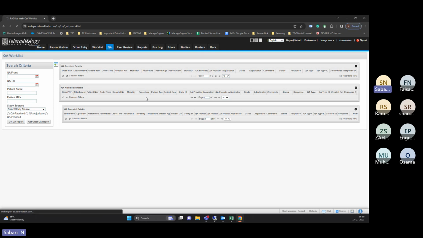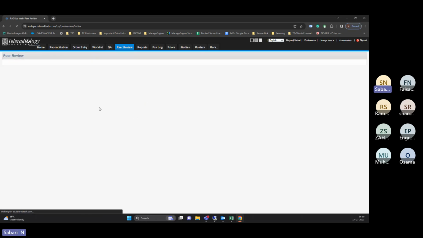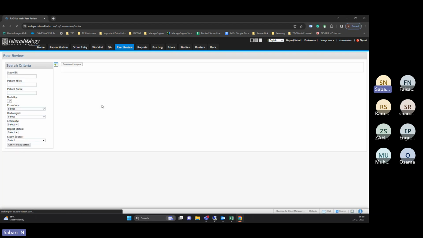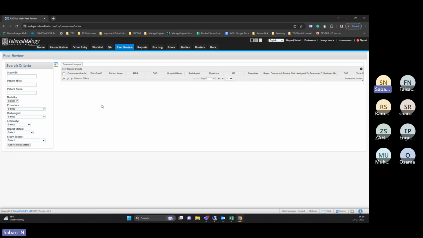Peer review is, once the report has been done, a two-read workflow. For example, the report has been done by the senior radiologist and saved as a prelim or professional report, and after that the senior consultant must validate the report. The senior consultant cannot directly sign off the report, so whatever reports they have done can be moved to peer review.